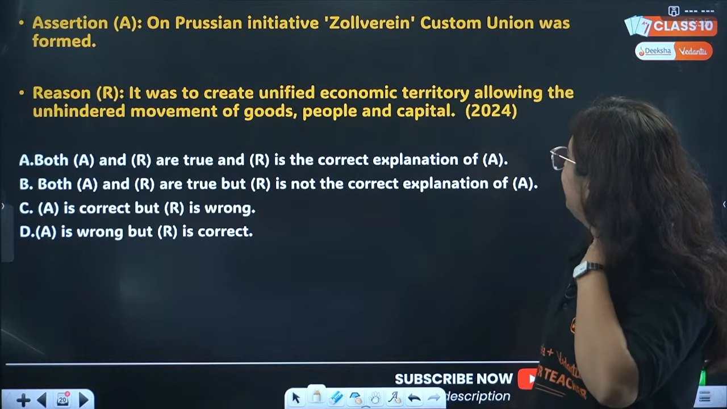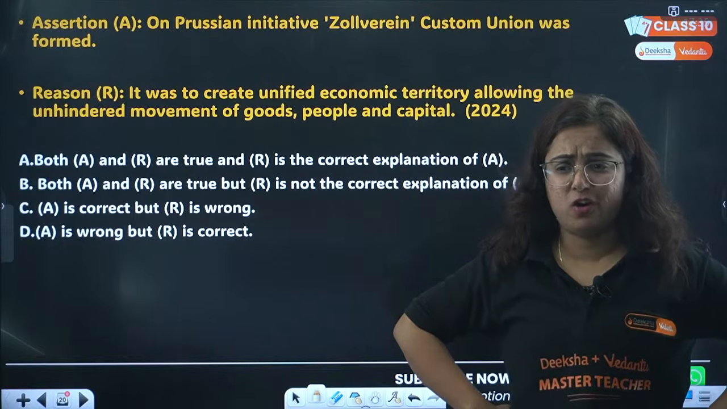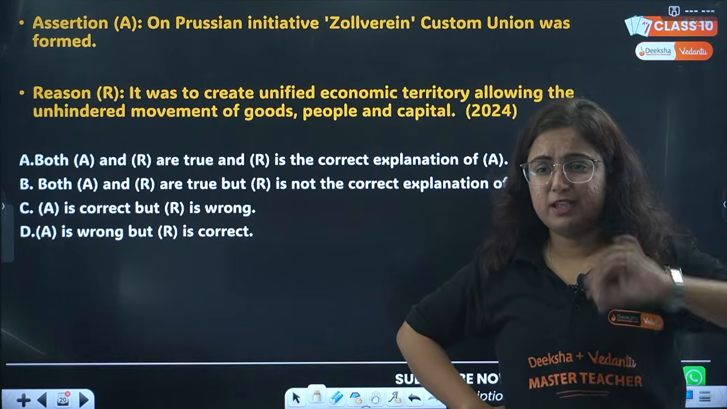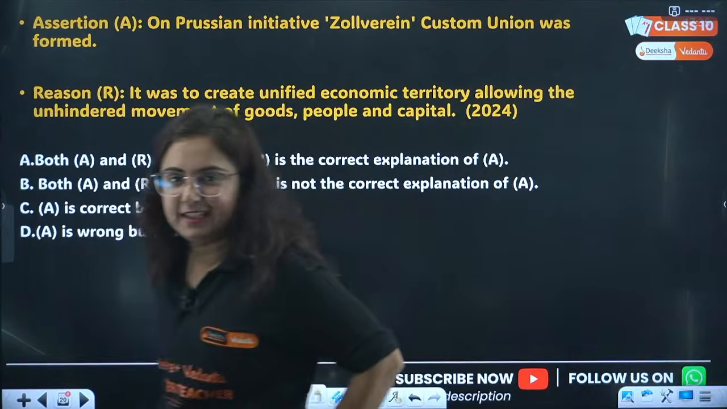It was to create unified economic territory. Okay. Are you guys sure about it? Are you guys sure? C is the correct answer. Anyone? Sumitra, where are you? I want you to challenge this answer C.